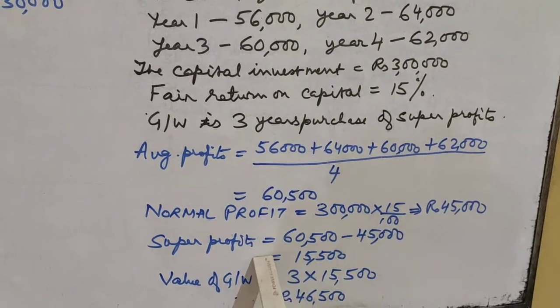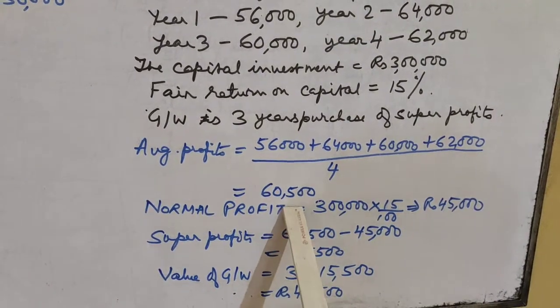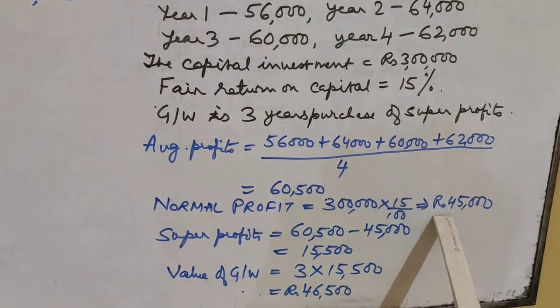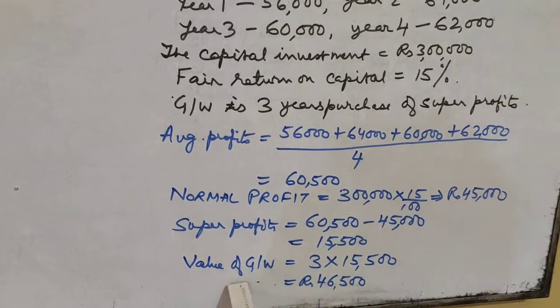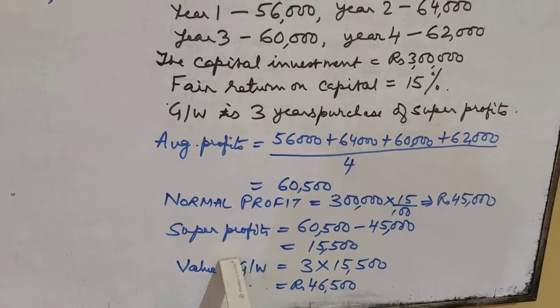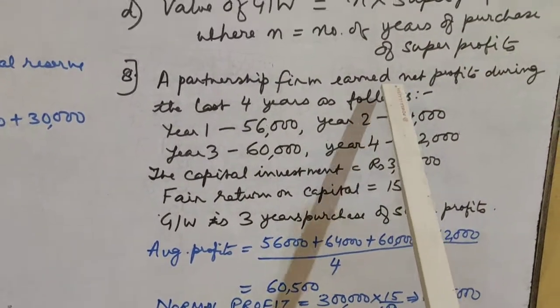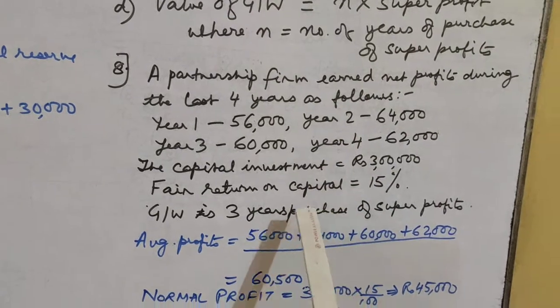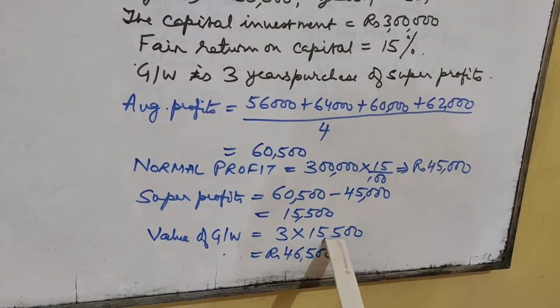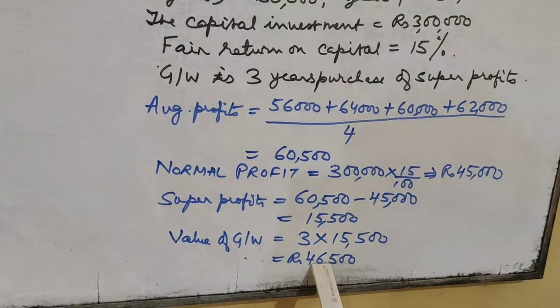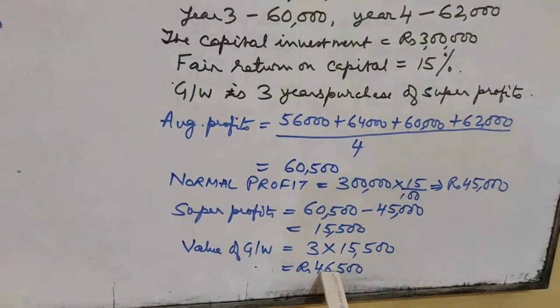So super profit will be equal to 60,500 minus 45,000, that is 15,500. Value of goodwill: how many years of purchase was given? 3 years purchase. So 3 into 15,500, that is 46,500. That is the value of goodwill.